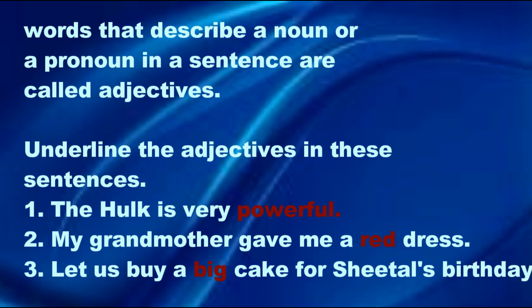What color dress did my grandmother give me? Red. Okay. Let us buy a big cake for Sheetal's birthday. What cake am I going to buy for Sheetal's birthday? Big cake. So big is the adjective. Now you have 2 more exercises that I leave up to you. You can write as homework.